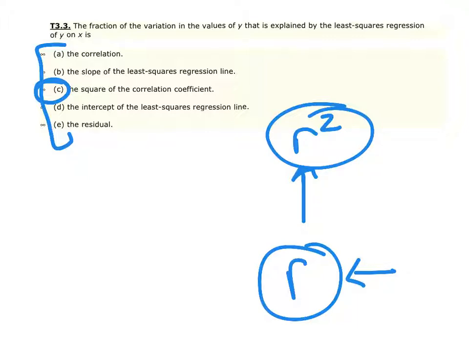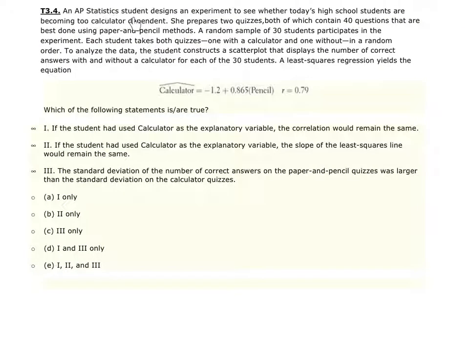Number 4: an AP Statistics student designs an experiment to see whether today's high school students are becoming too calculator dependent. She prepares 2 quizzes, both of which contain 40 questions that are best done by using paper and pencil methods. A random sample of 30 students participates in the experiment. Each student takes both quizzes, one with a calculator and one without, in random order. To analyze the data, the student constructs a scatterplot that displays the number of correct answers with and without the calculator for each of the 30 students.